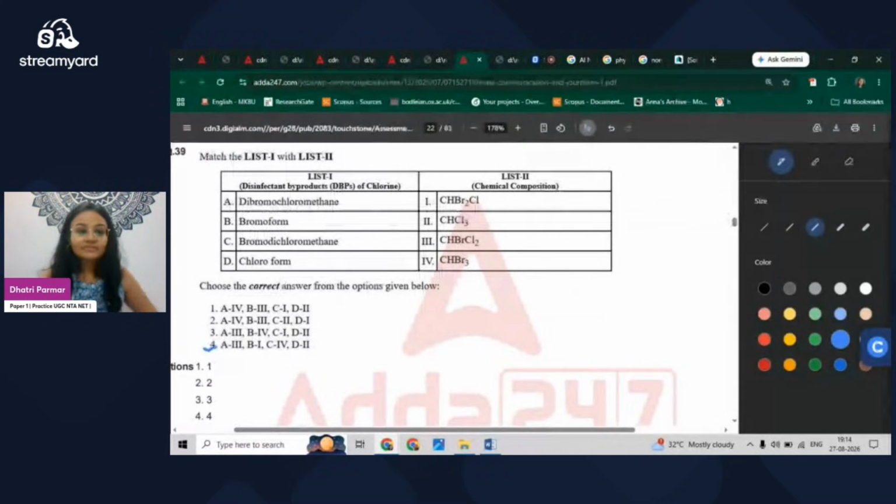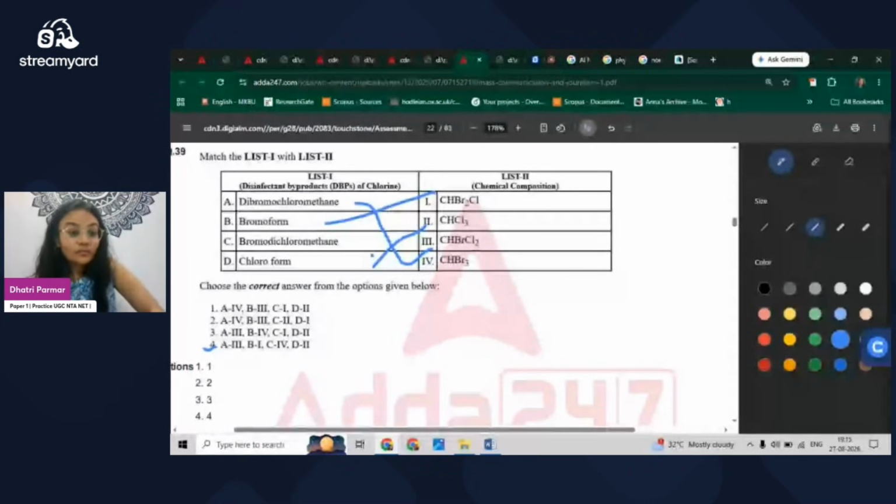So you have to remember just dibromochloromethane, which is CHBrCl2. Now 3 has bromine. So the only thing you can guess here is chloroform, and chloroform is this because the Br sign is there. So Br here, 3 possibilities there, but this also has 2 options, 3 options. So you have to just guess here. Then bromoform, which is connected with CHBrCl, and then we have bromodichloromethane, and that is the CIV, CHBr3.